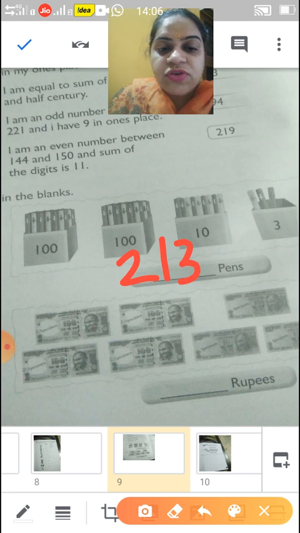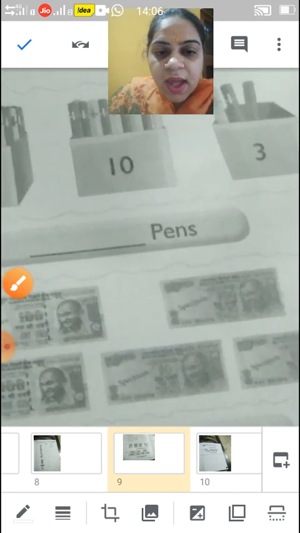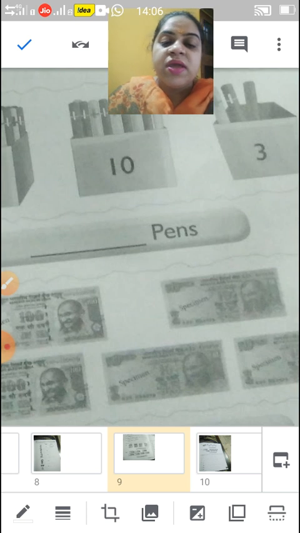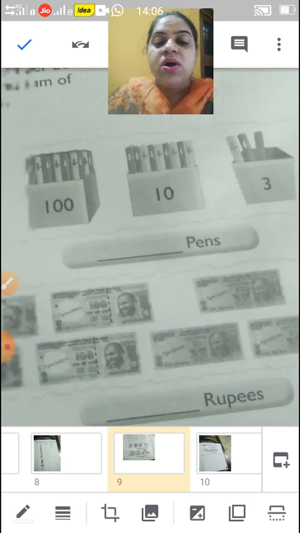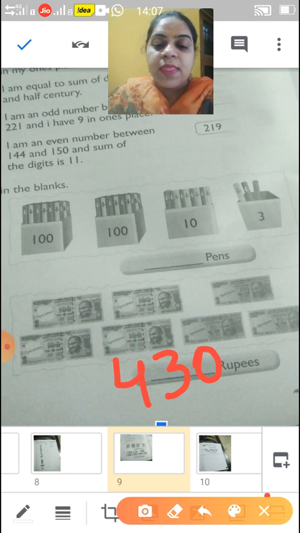100 rupees notes. That is 1, 2, 3, 4. Okay children. And these are your 10 rupees notes. So children, here your total is 400 and, yes, very good, 430. Your answer is 430. Okay children. Now next,